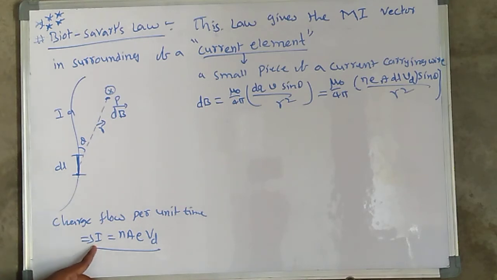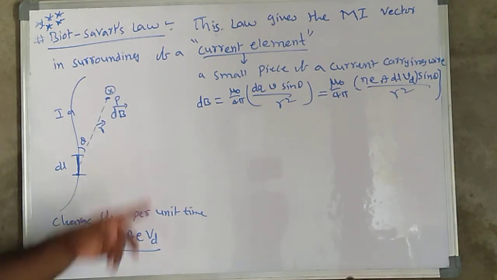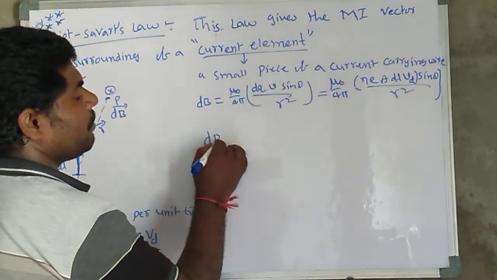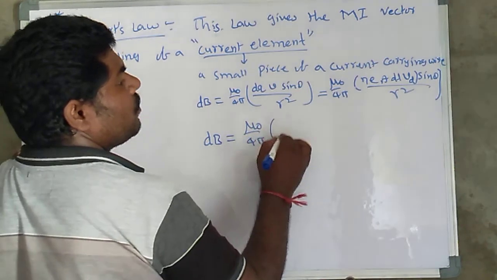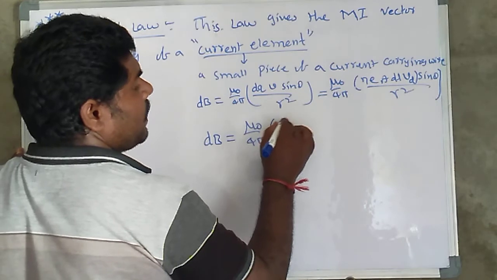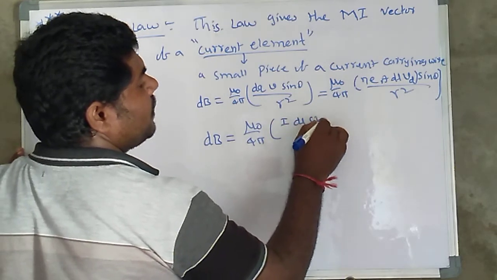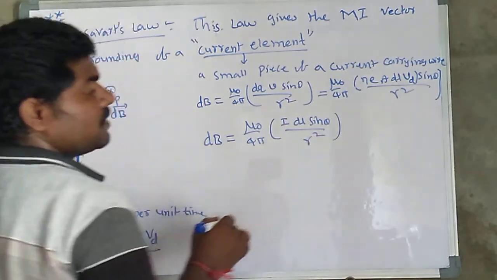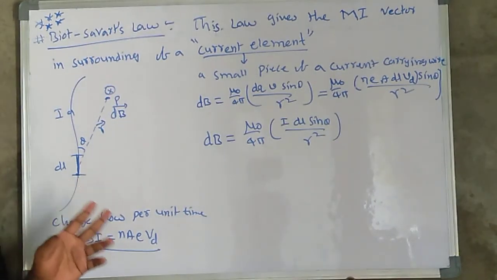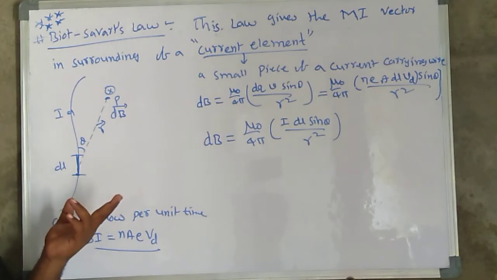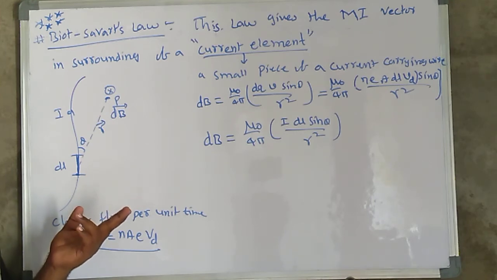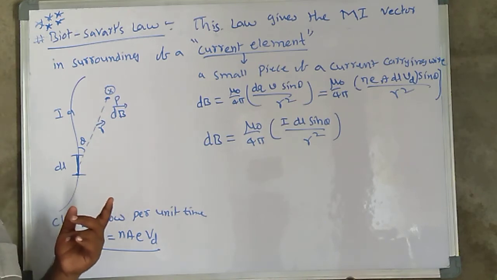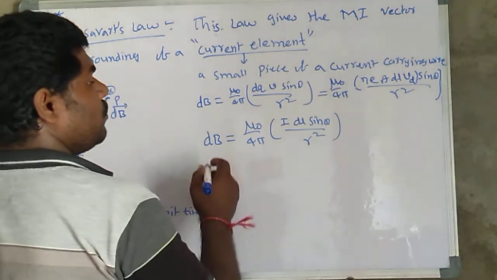So shall I replace it here? So dB is equal to mu naught by 4 pi into the current I into dl into sin theta divided by r square. This is the general formula, the scalar formula in free space.